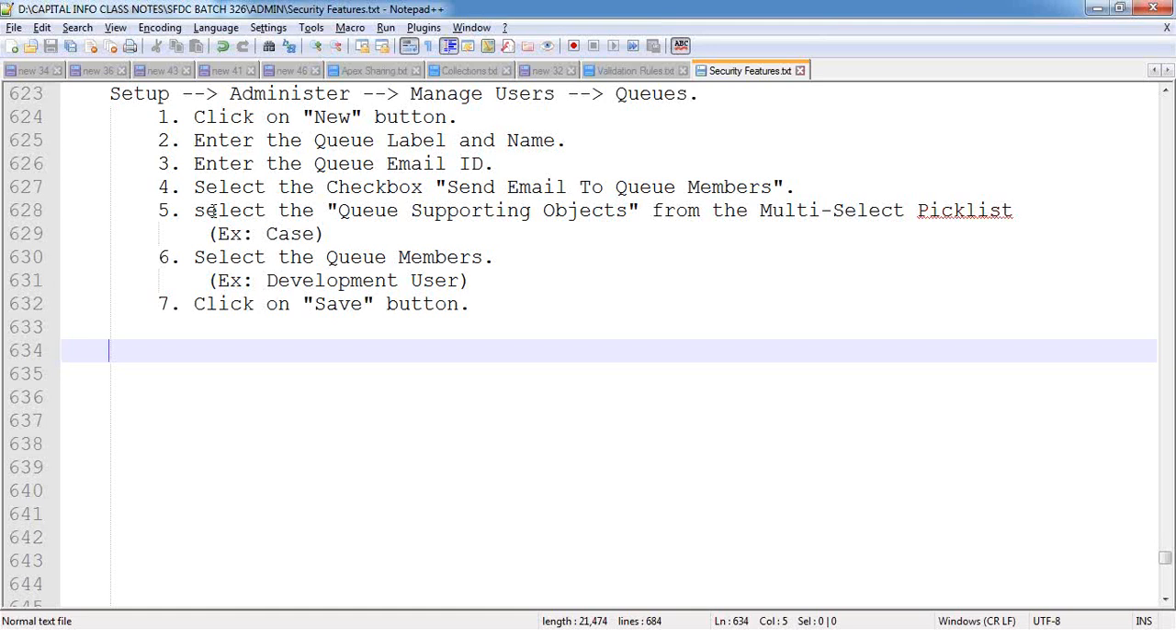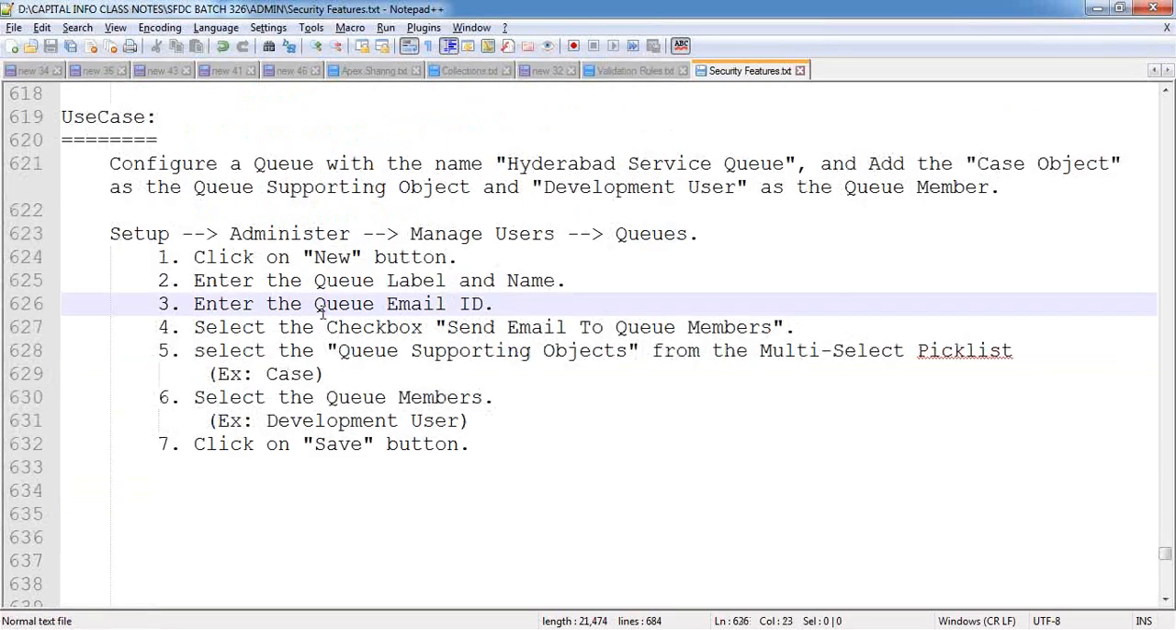If it is a public group, the Type field will have the value regular. If it is a queue, it will hold the type value queue. Now we'll see that practically. Now let me create a case over here. Let me create that queue right now.